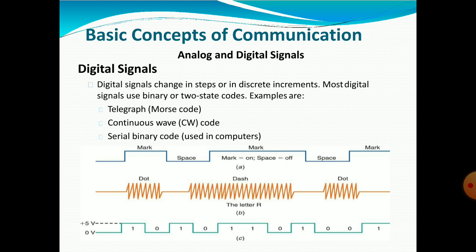Morse code is denoted by dots and dashes. You can see in the third figure the serial binary code, that is 0101.